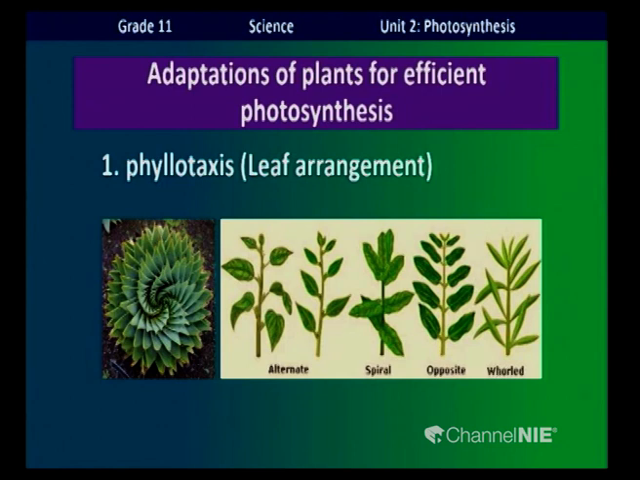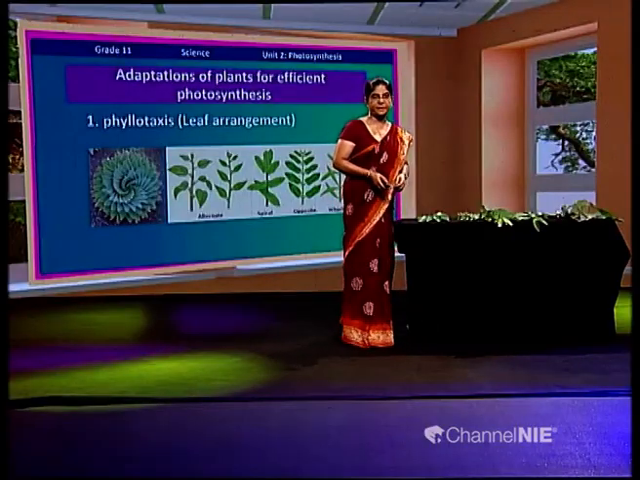So, they have to arrange in a particular manner to catch the maximum amount of sunlight. It is known as phyllotaxis or leaf arrangement. So, what is known as leaf arrangement? The way that plant leaves are arranged around the stem. Now, in this diagram, you can see some leaf arranging methods: alternate, spiral, opposite and whorl. So, now I am going to show you using some natural specimens.